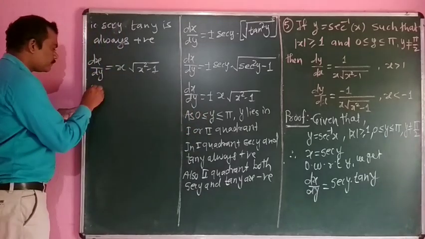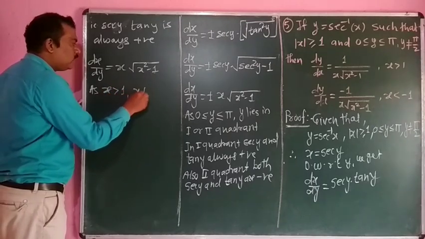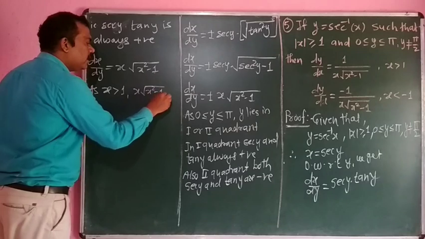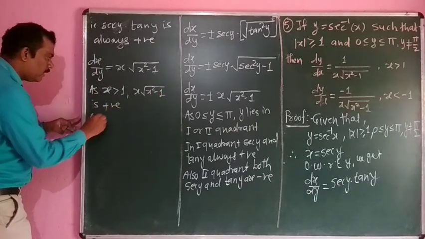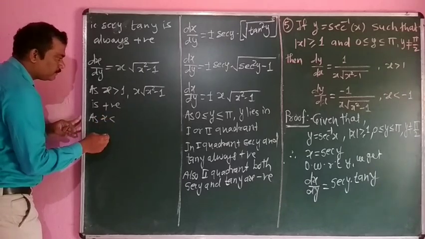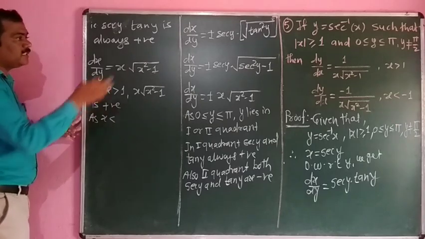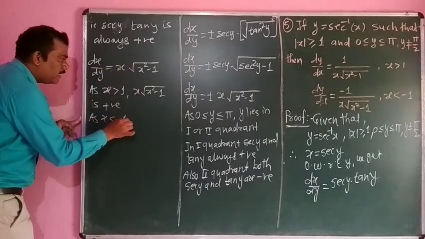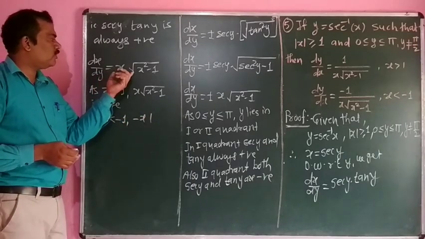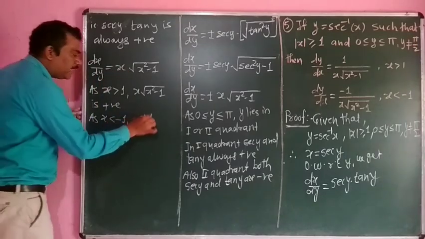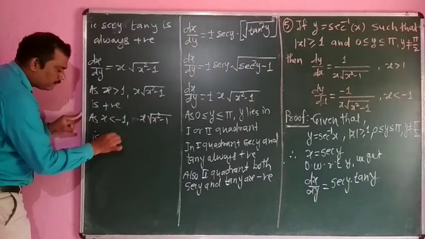As x is greater than 1, x into under square root of x square minus 1 is positive. As x is negative, that is x is less than minus 1, x into under square root of x square minus 1 is negative.